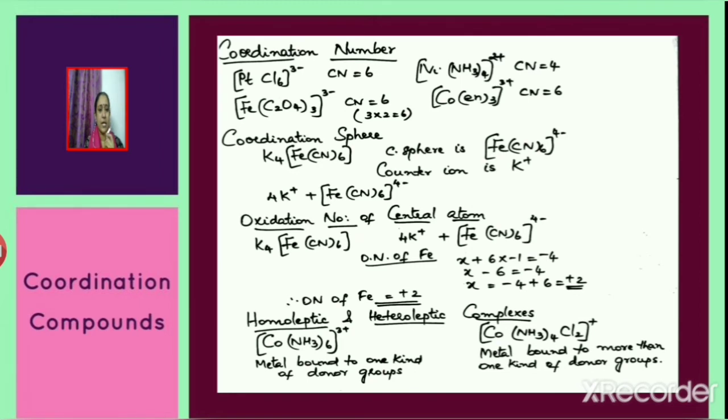Consider Co(en)3 3 plus. En is also a didentate ligand. Therefore, the coordination number of cobalt will be equal to 6, 3 into 2, 6. Now, what is meant by coordination sphere?